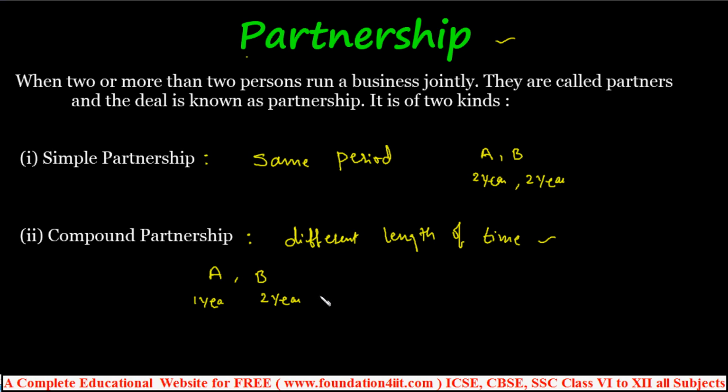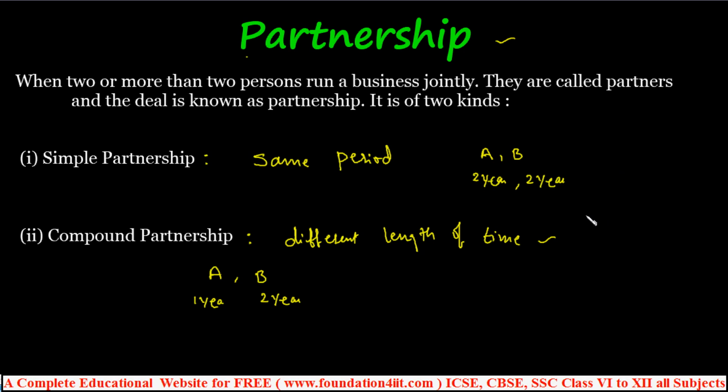The partner who manages the business is called the working partner. In the questions they will use these terms. The working partner is the manager who manages the business. The one who simply invests the money is called the sleeping partner. You must know the meaning of these terms. The one who manages the business is the working partner. The one who just invests the money in the business is the sleeping partner, and he will not take care of the business.